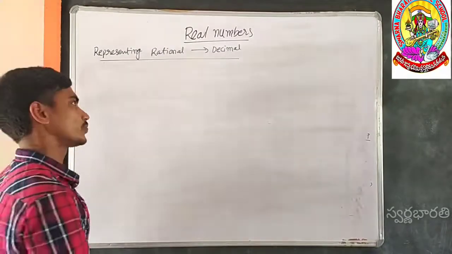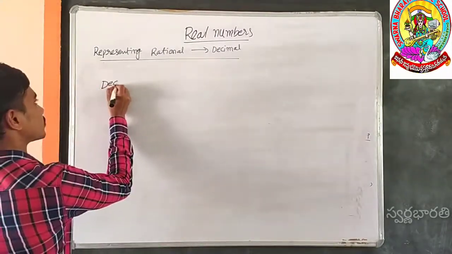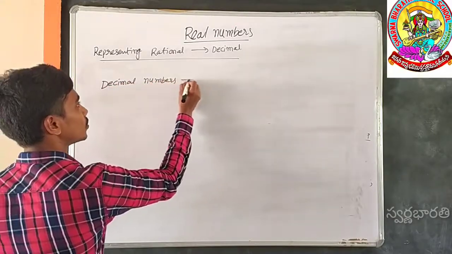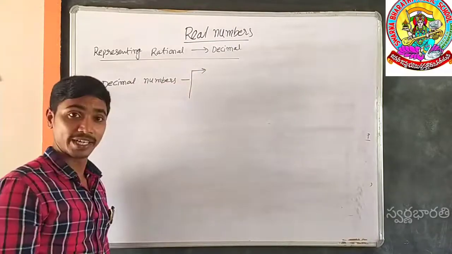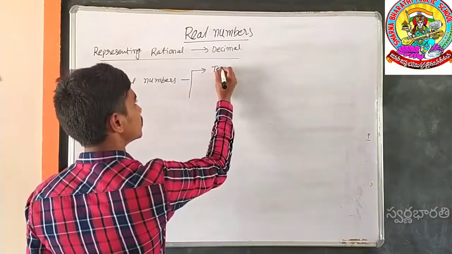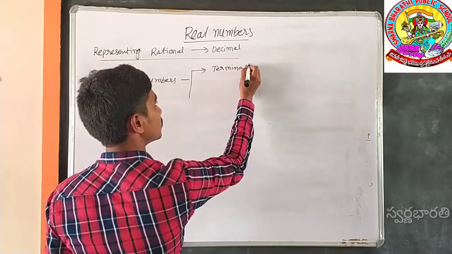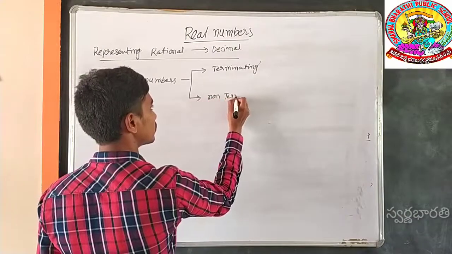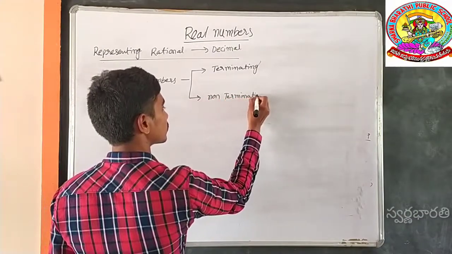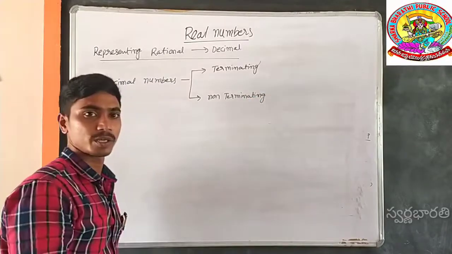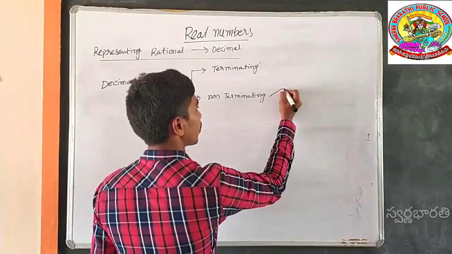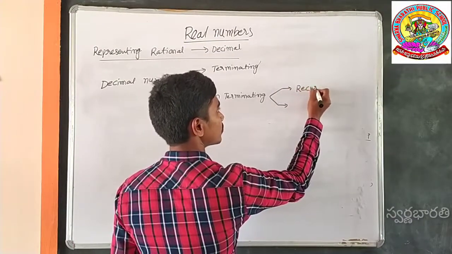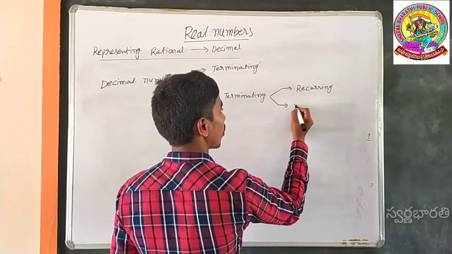One more important concept for you: decimal numbers are of two types. They are terminating decimals and non-terminating decimals. Non-terminating decimals are again of two types, recurring and non-recurring.